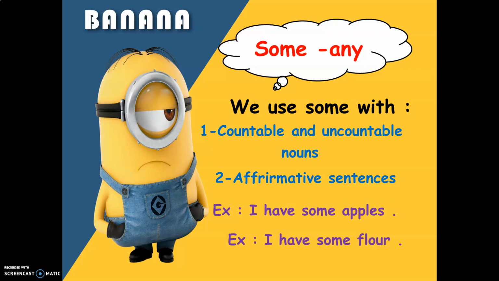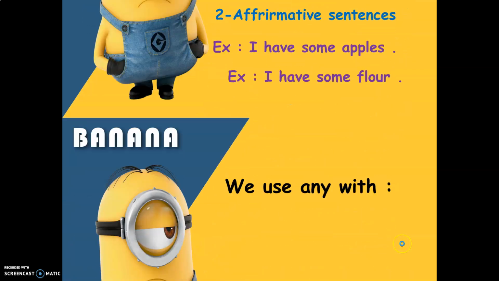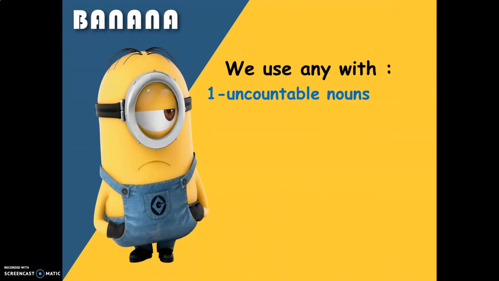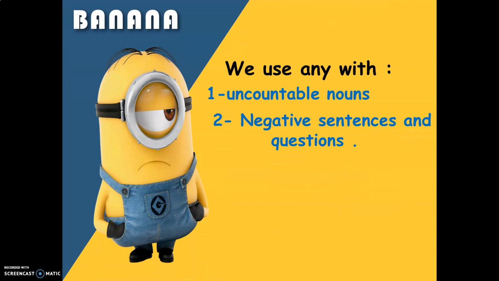Okay, so I have some apples and I have some flour. Apples here are countable and flour here is uncountable. Okay, then, girls, we use any with uncountable nouns and with negative sentences and questions. For example, I don't have any oil.